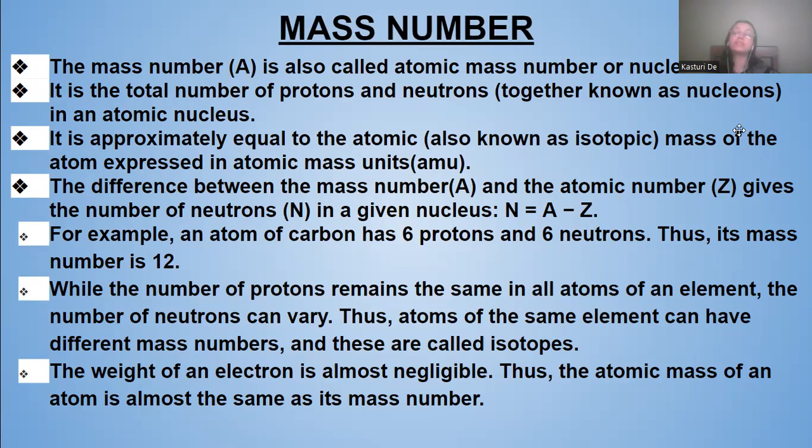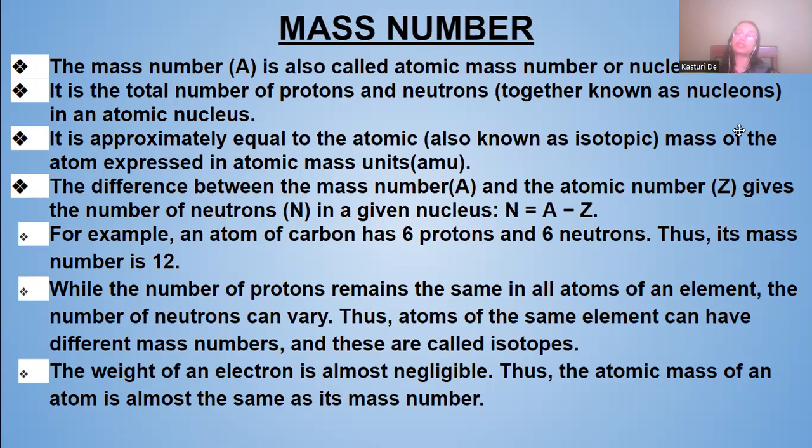Atomic numbers may be the same for all atoms of an element, but mass numbers cannot be the same. That leads to the discovery of isotopes. The total number of neutrons may change from one atom to another atom of the same element, and that leads to the formation of isotopes because their mass number changes.